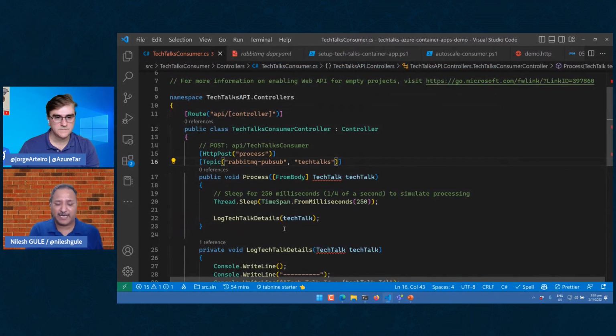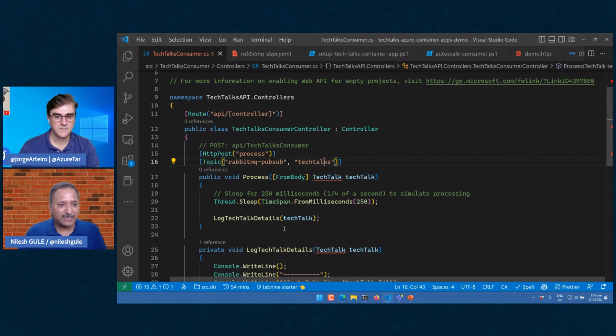I don't have to rely on the SDK of RabbitMQ or the SDK of Azure Service Bus. Dapr will do the work of binding my topic and my code to that particular topic. That is the ease with which we can work with Dapr. It requires only the configuration of those different components.